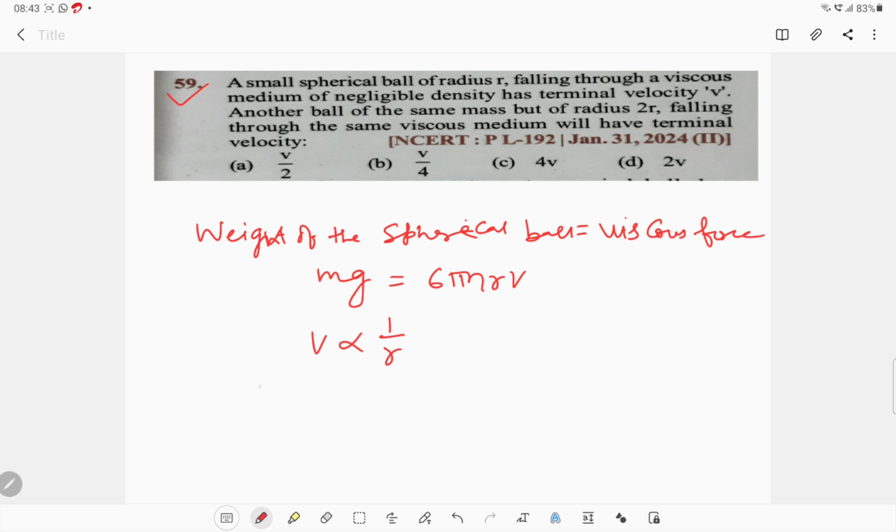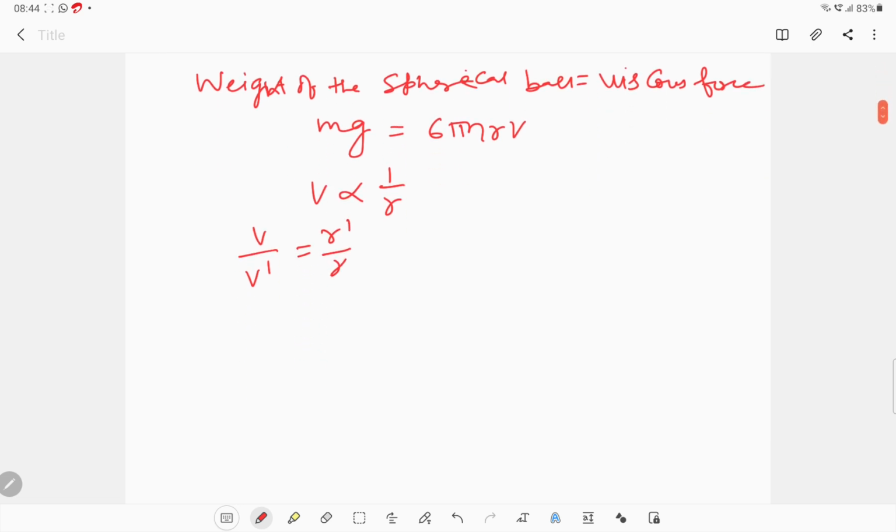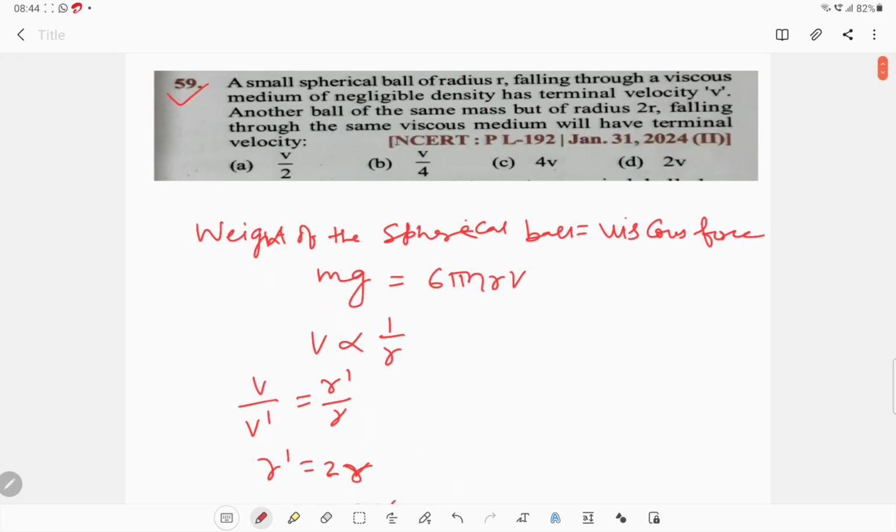So according to question radius क्या है, डबल हो जाता है. So v upon v dash is equal to r dash upon r. Given है r dash is equal to 2r. So v upon v dash is equal to 2r upon r, and v dash is equal to v upon 2, and this is the correct answer. Now next question.